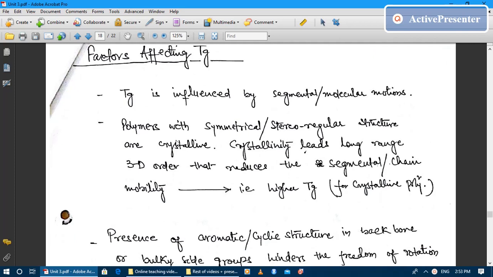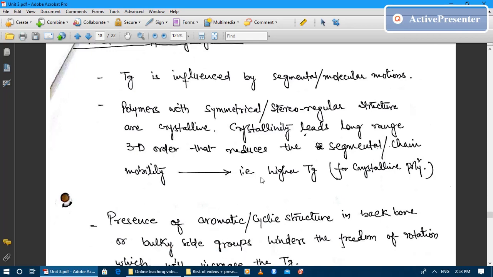Second point, polymer with the symmetrical stereoregular structure. Stereo or symmetrical structure means just like isotactic polymer, syndiotactic polymer. They are known as the stereoregular polymer or symmetrical polymer. So polymer with the symmetrical or stereoregular structure are crystalline, and crystallinity leads to large change in three-dimensional order that reduces the segmental or chain mobility.